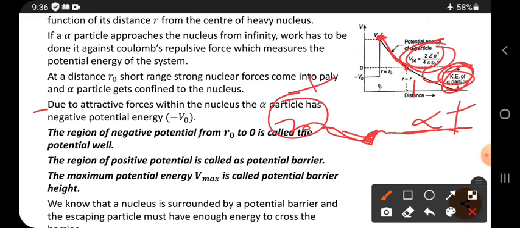When the particle is outside, it undergoes repulsion force. When it enters the nucleus, it undergoes attraction. When it undergoes attraction, the potential energy suddenly drops and becomes negative. That negative potential is minus V naught.